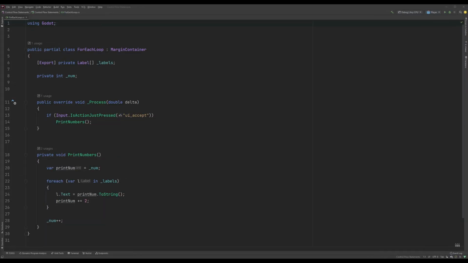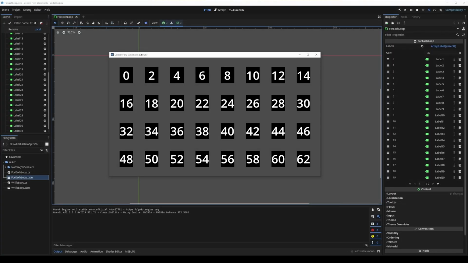Okay, let's see if your assumption was accurate. If we run the scene and start pressing the button, you can see that we alternate between even and odd values while incrementing them each by 1 every time we press the button. Right on. If you're performing the same actions for each element in the collection you're looping over, a foreach loop is the way to go.